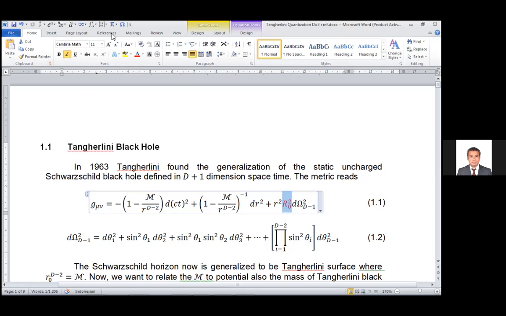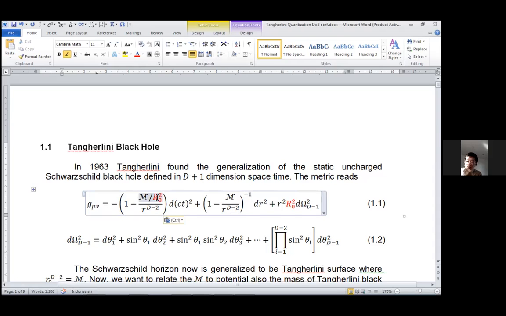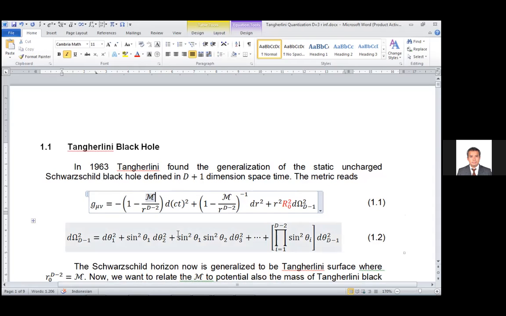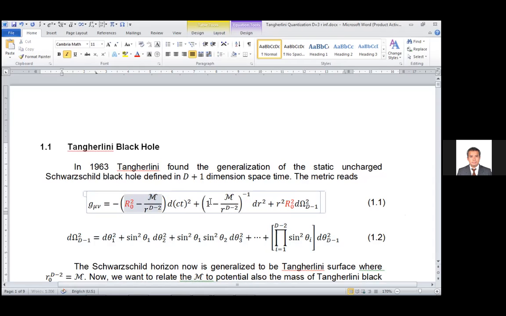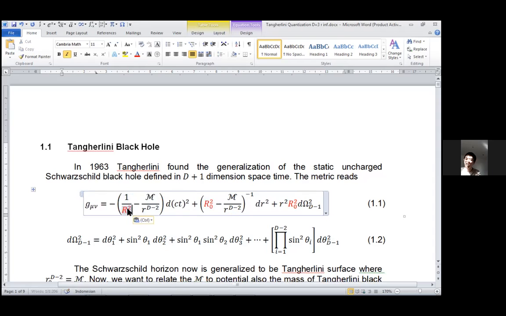Is this also replaced in the rr component? No, replace the 1 in the metric function. In the metric function? I see, this 1, okay, replaced by 1 over R0. Yeah, exactly.